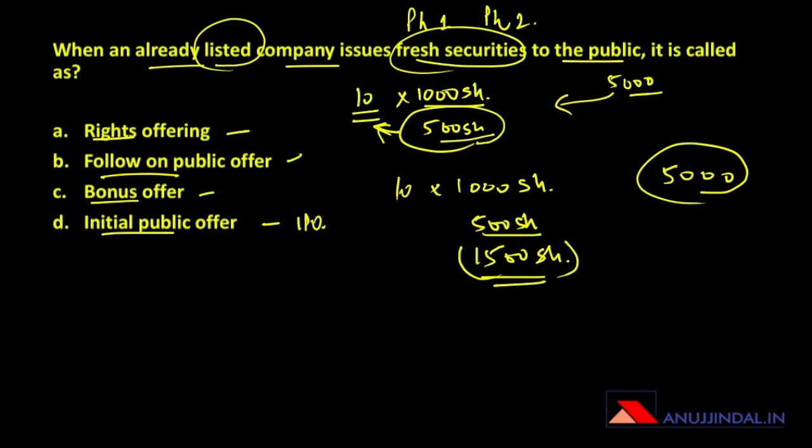There are various reasons of issuing or coming out with a bonus offer. When the company wants to reduce the per unit price, when the company wants, instead of paying dividends, to issue extra shares, when the company has a lot of cash and it wants to use it. So various reasons are there behind issuing or coming out with a bonus offer.